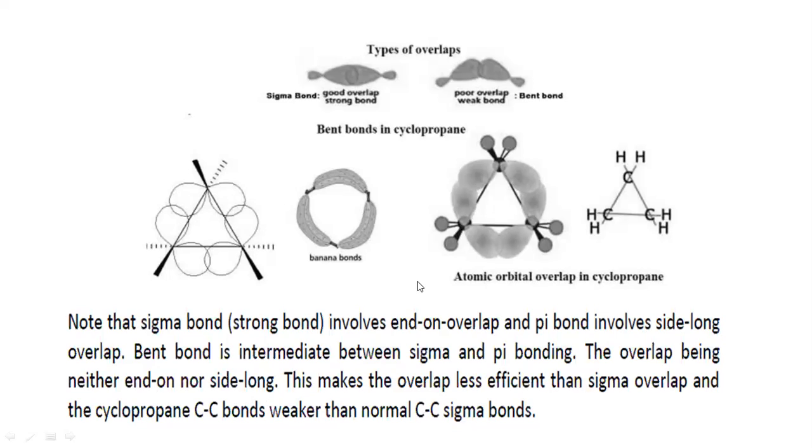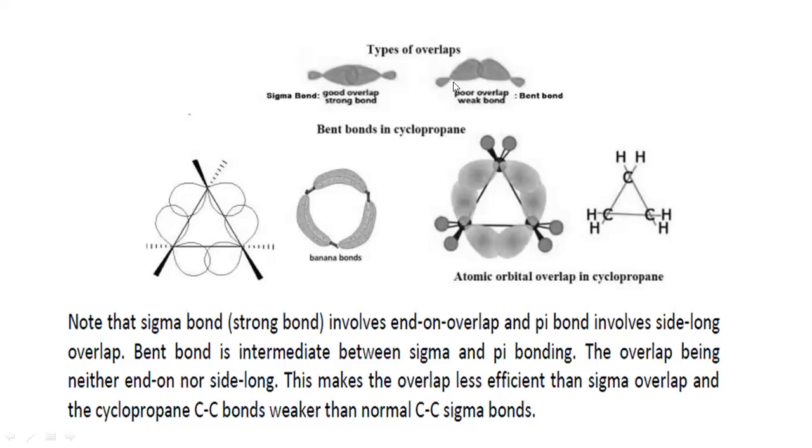This is not the normal stretchable bond. They are going to bend their structure, as it is an intermediate between the sigma bond and pi bond. So this makes the overlap less efficient than the sigma overlap with respect to the cyclopropane, and the carbon-carbon bonds weaker than the normal carbon-carbon sigma bond.